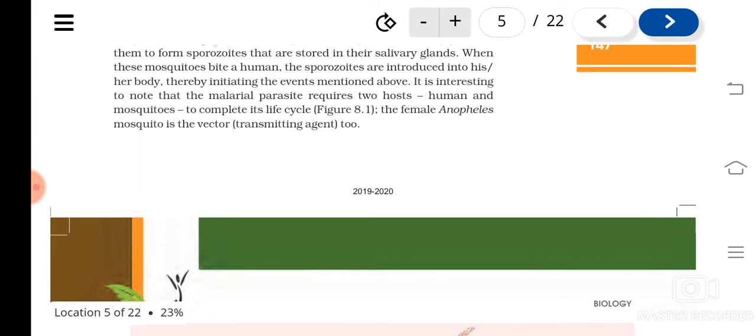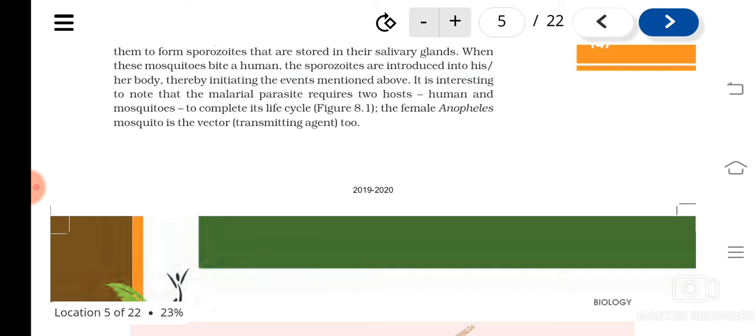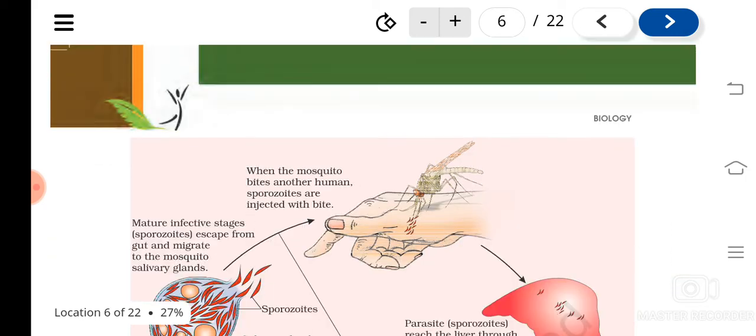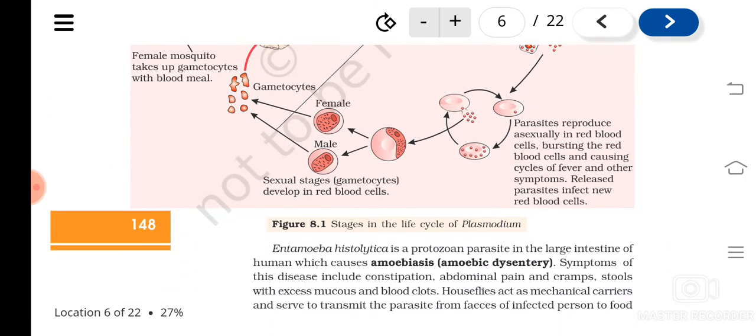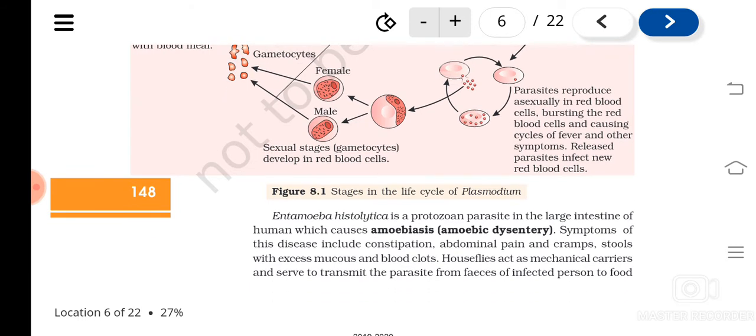When this kind of mosquito bites a healthy person, the mosquito will spread the Plasmodium to their body, and in this way the mosquito acts as the vector and also as a host. There are two hosts. What are they? Human and mosquito. At the same time the female Anopheles mosquito is acting as the vector also. So this much we have studied in the previous class.